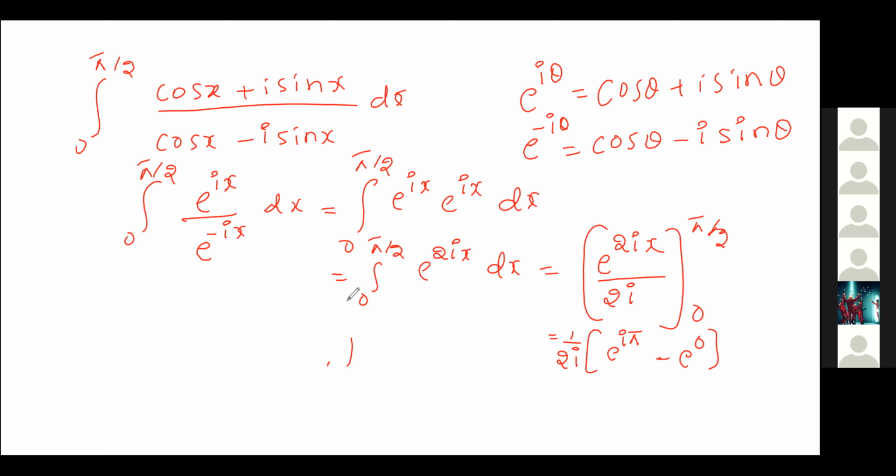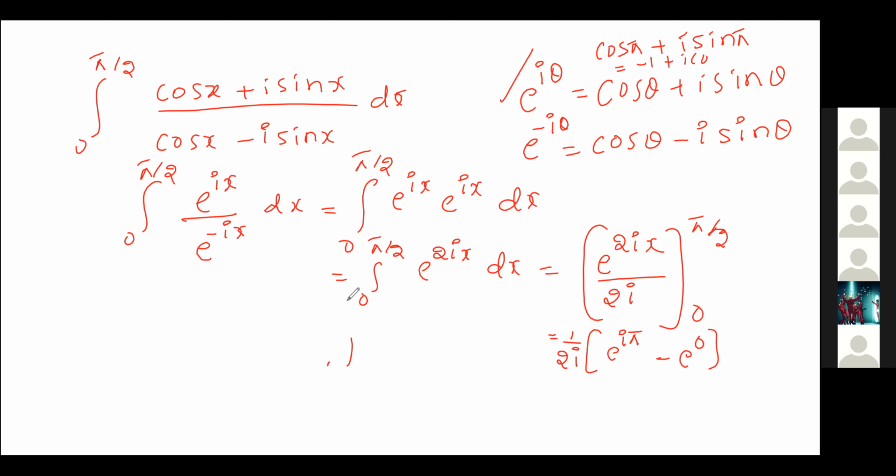Now e power i pi: according to e power i theta, we can write it as cos pi plus i sin pi. What is the value of cos pi? Minus 1.